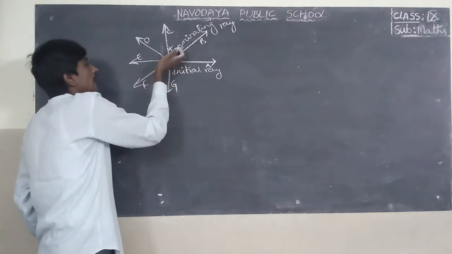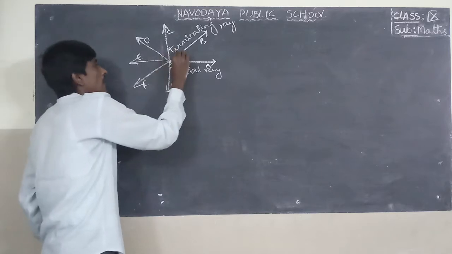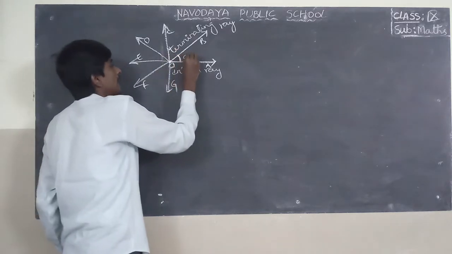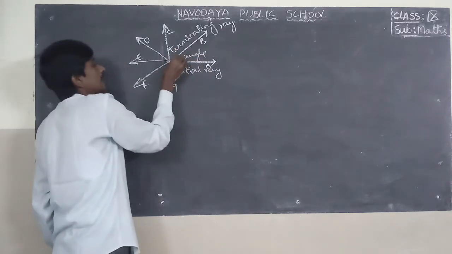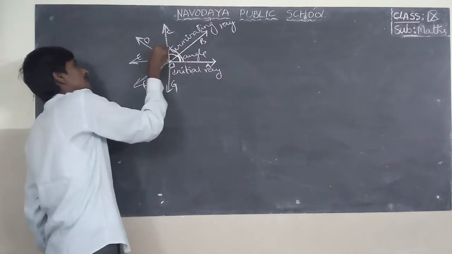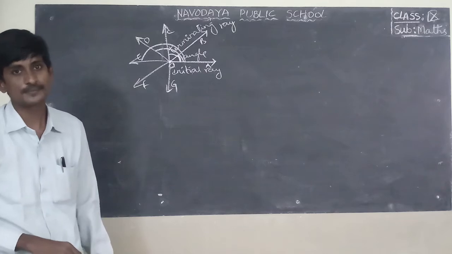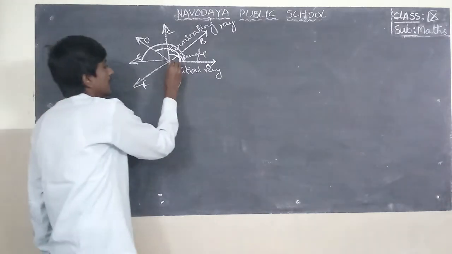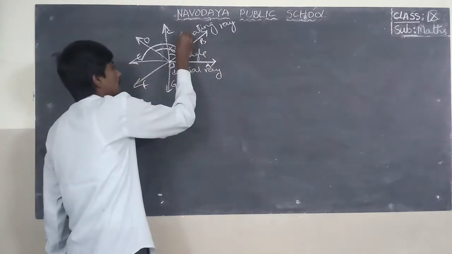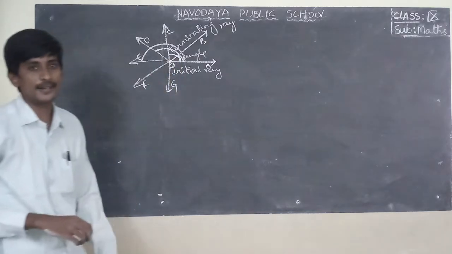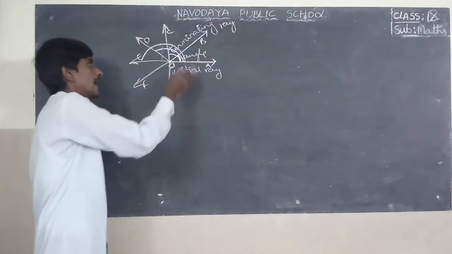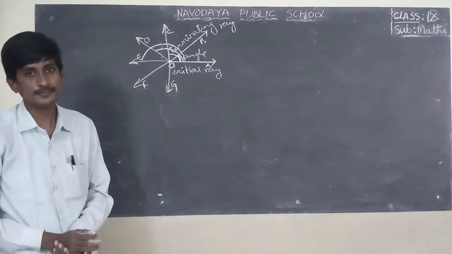From here to here, rotate. So this is called angle, and this is called angle. From an initial point to a terminating point around a fixed point, the rotation is called an angle.